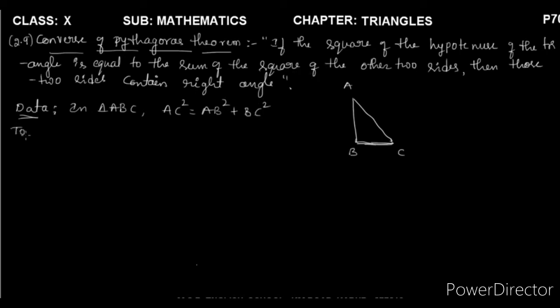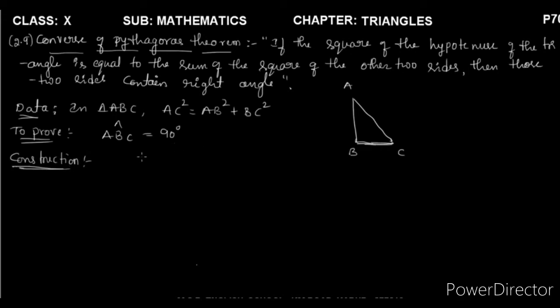So now we are going to prove that angle ABC is equal to 90 degrees. Why do we consider angle ABC equal to 90 degrees? Because in the given statement AC is the hypotenuse. That's why we should prove angle B is equal to 90 degrees. So some construction is required. That's why we should construct like this.